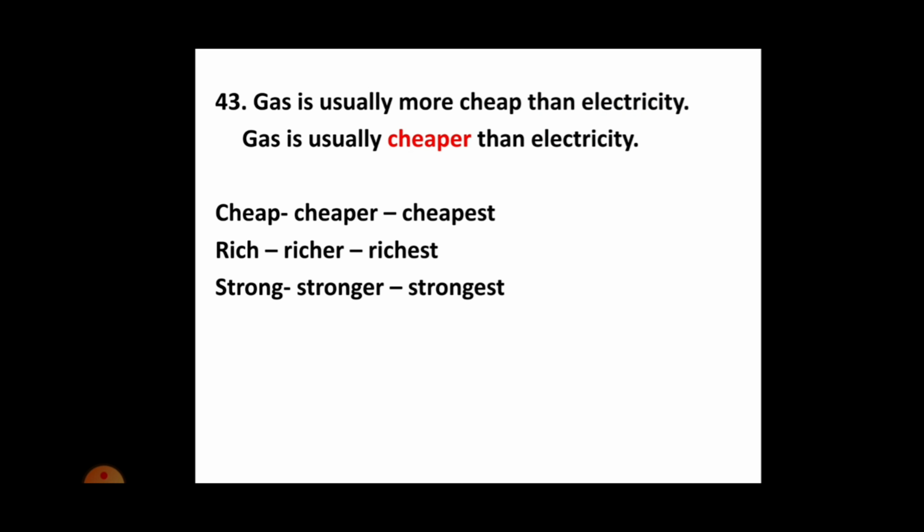My brother is younger than I am. This is an example of a one-syllable adjective, younger, young actually, and that is followed by er. Okay, look at these examples: cheap, cheaper, cheapest. And you have rich, richer, richest, strong, stronger, and strongest. So I have converted the positive forms of adjectives into comparative and superlative by adding er and est. Cheap has been converted into comparative by adding er, cheaper, and into superlative by adding est, that is cheapest.